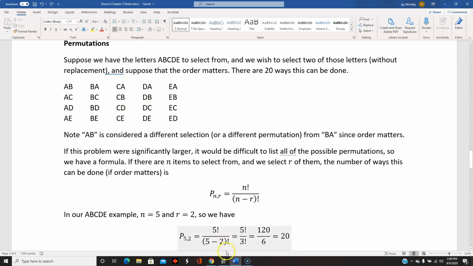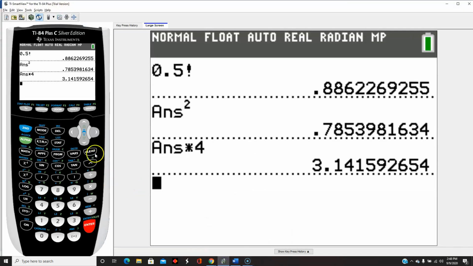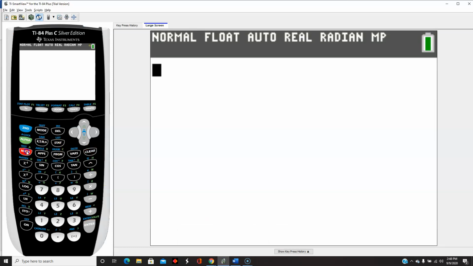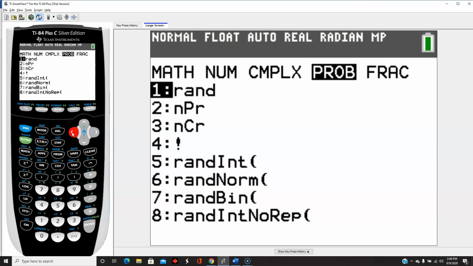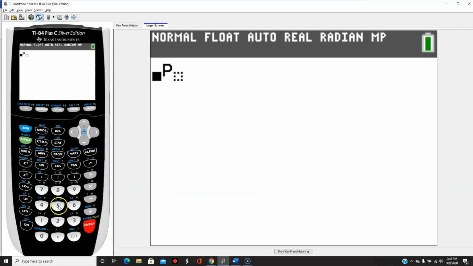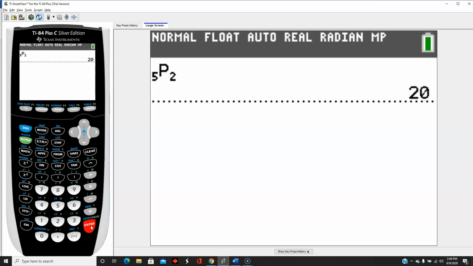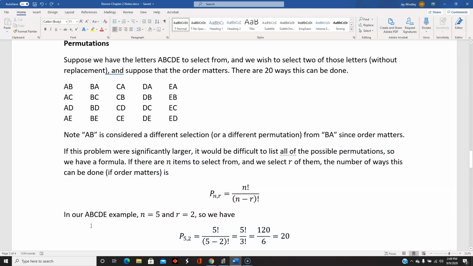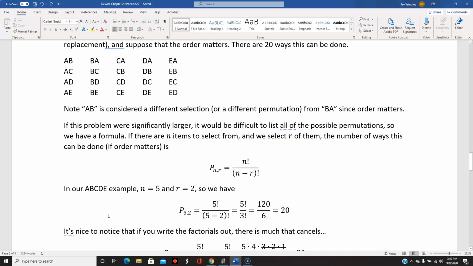We have a function on our calculator, and I'll show you the function on my calculator: math, probability, permutations. So sometimes the notation is to have the n in front of the p and the r after the p. And sometimes they're both after the p. But anyways, we have a function built in our calculator that will figure out permutations for us. And most scientific calculators will have permutations somewhere built in.